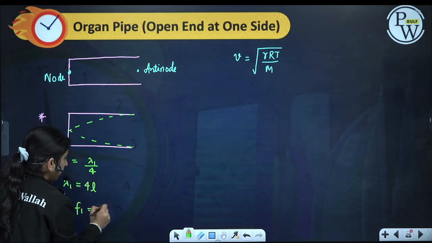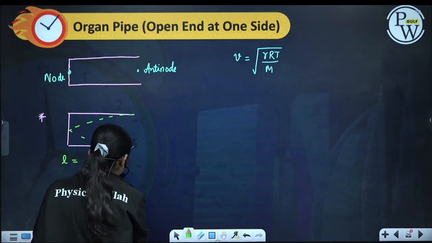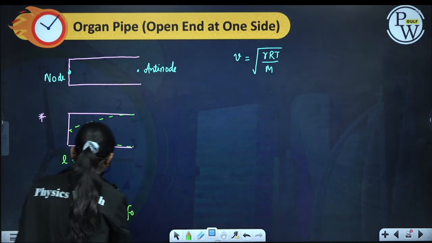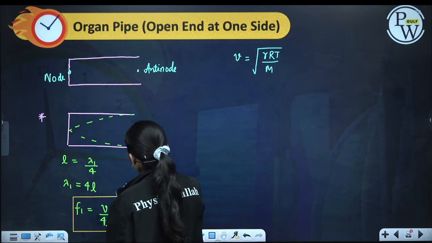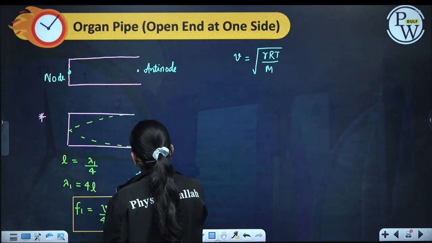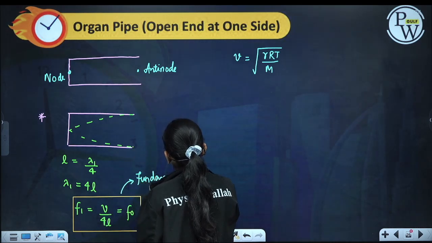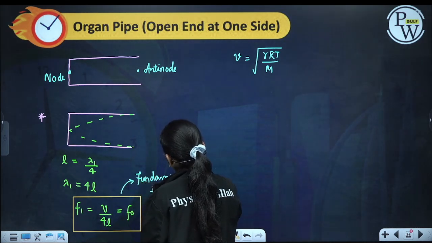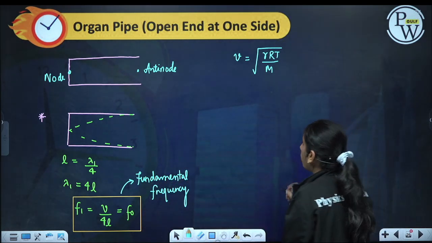So the first frequency will be V by 4L. This is called F0, the fundamental frequency.